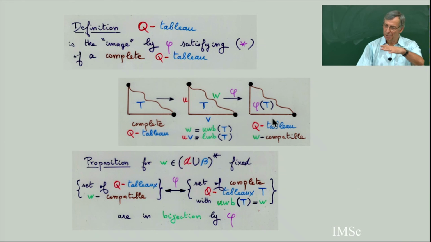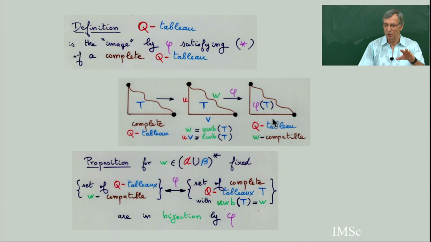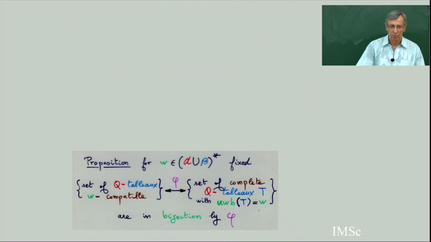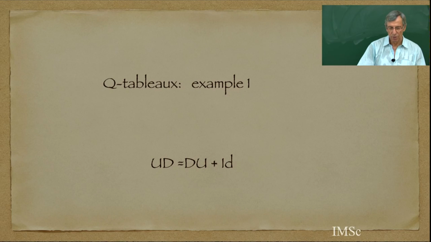So when I do my big summation, the word W becomes a big summation over all the leaves of the tree, which becomes the summation over the complete Q tableau. Now it becomes a summation over only Q tableau. So instead of complete Q tableau, you can put Q tableau. And here are a few examples of Q tableau.